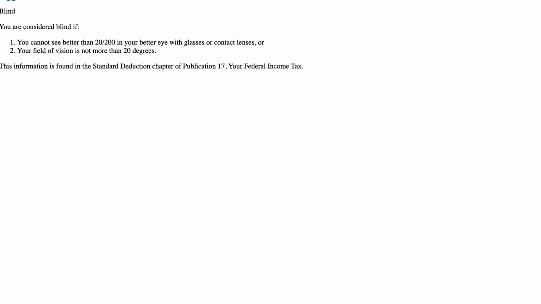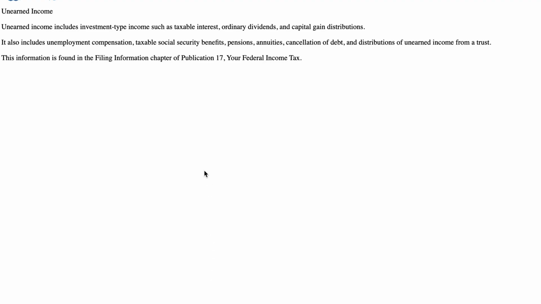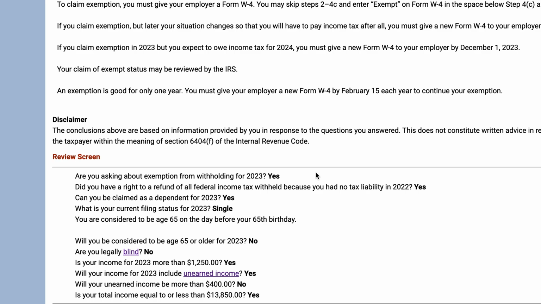The IRS definition is if you cannot see better than 20/200 in your better eye, with glasses or contacts, or if your field of vision is 20 degrees or less. That is the official IRS definition. Unearned income, as we discussed, includes unemployment, taxable Social Security, pensions, annuities, debt cancellation, etc.